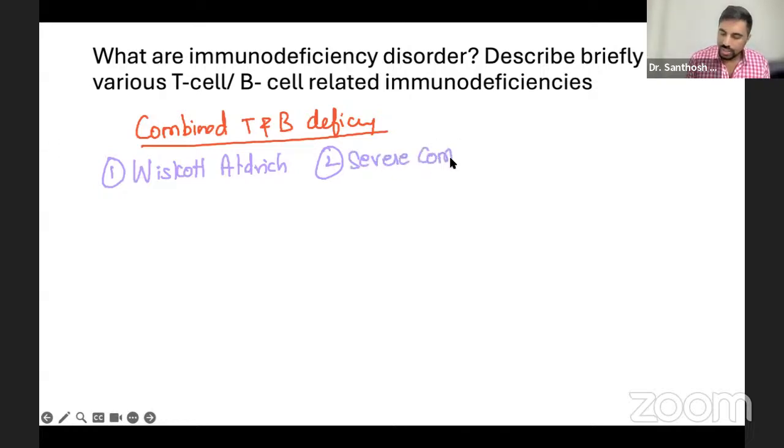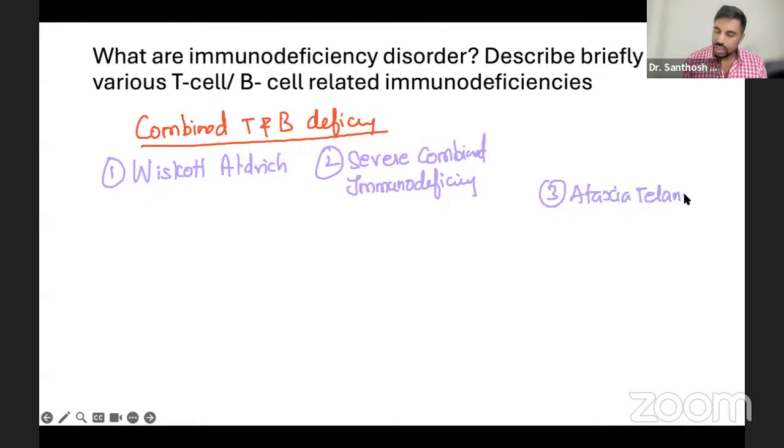Severe combined immunodeficiency itself is directly one question. The third one is ataxia telangiectasia. Telangiectasia. It's a big word. Okay, no worry.